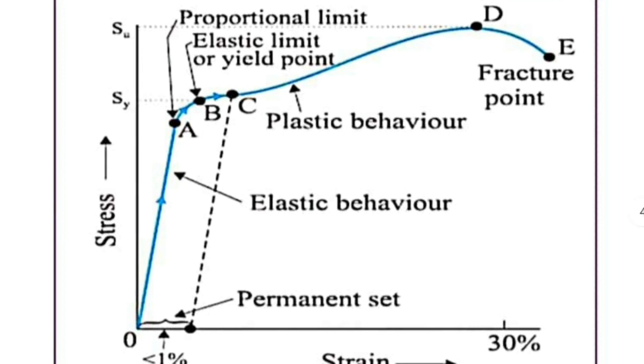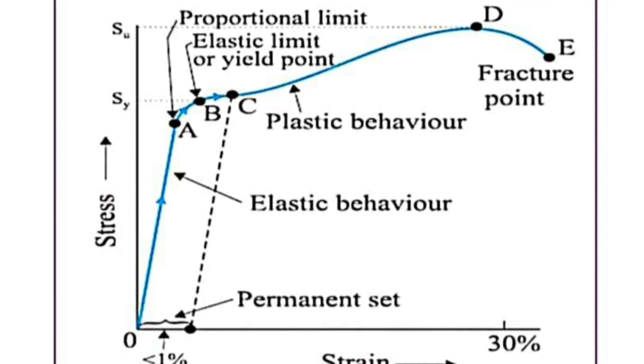The body is undergoing a permanent deformation. Instead of going back to the state O, the body is going back to some other state O dash. That difference we can call the permanent set. So in short, after the elastic limit, if the deforming force is removed, the body shows a permanent deformation.